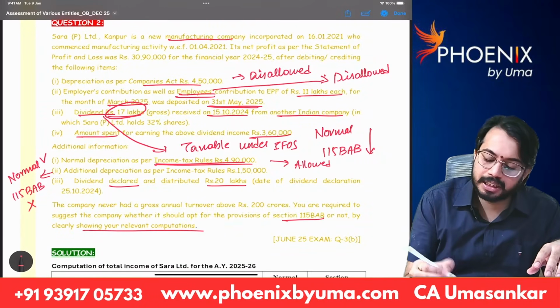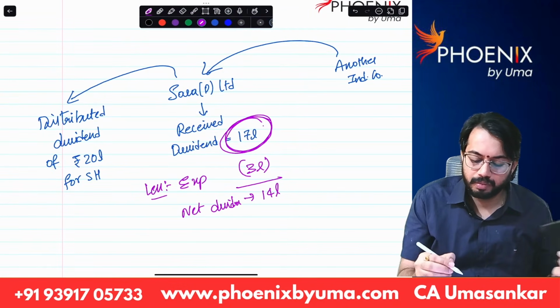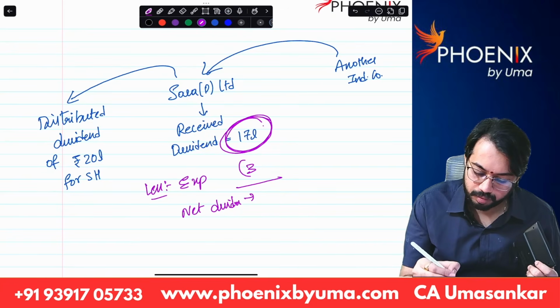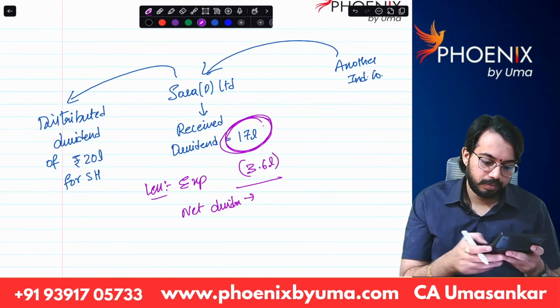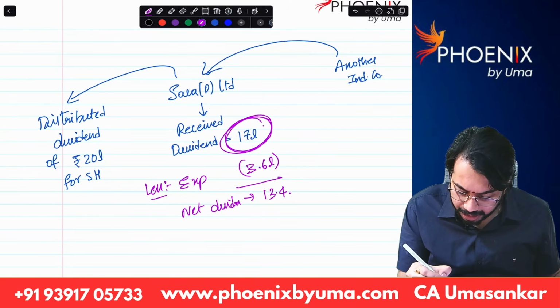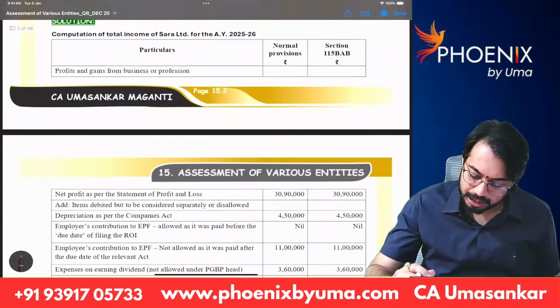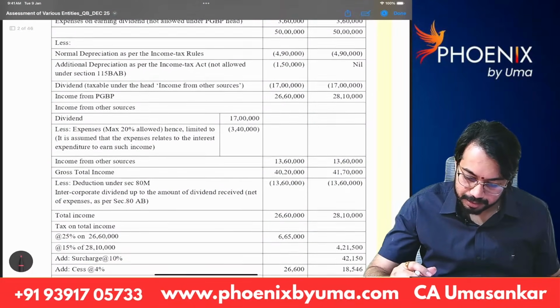Sorry, expenses 3,60,000, 3.6 lakhs. 13.4 lakhs net dividend, correct? Taxable dividend is 13.4 lakhs.